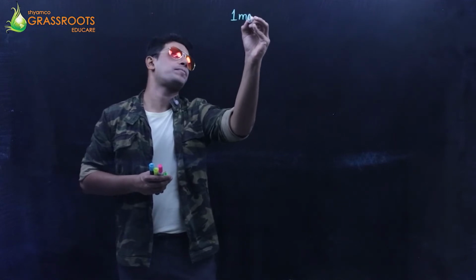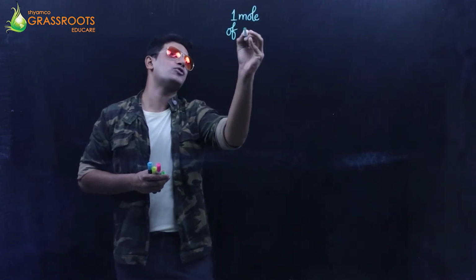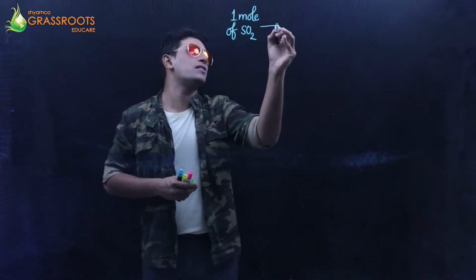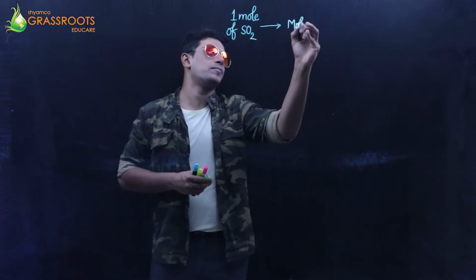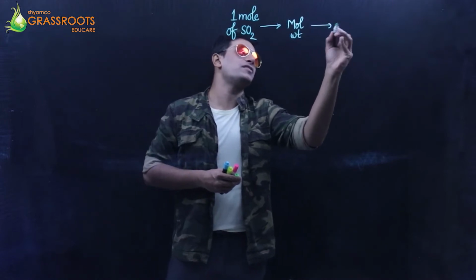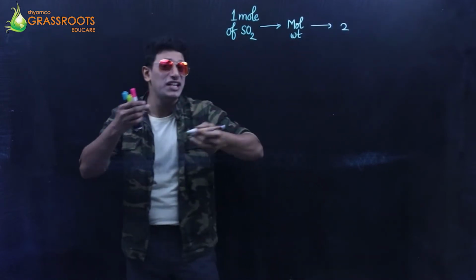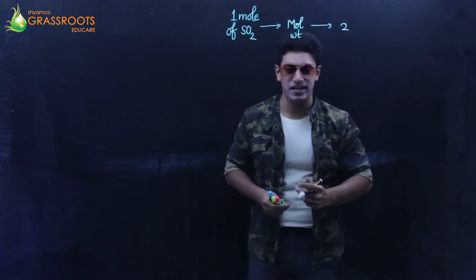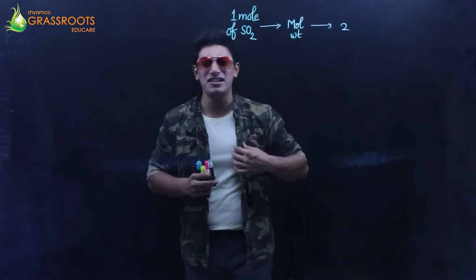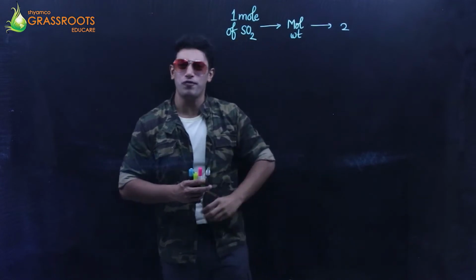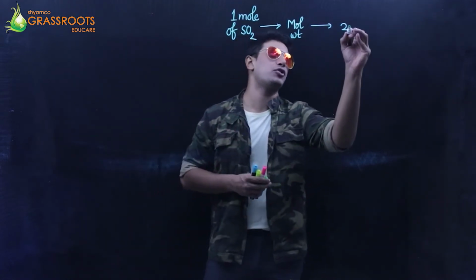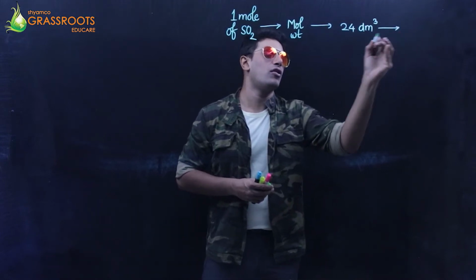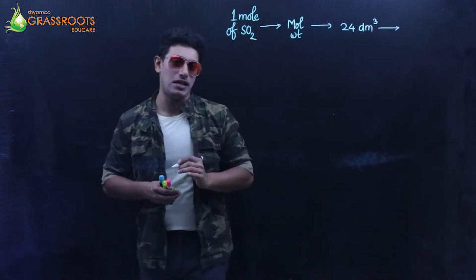1 mole of SO2 in this sum, or 1 mole of anything, occupies the molecular weight. Occupies 22.4 liters, of course. But in this question, they are ordering me that listen, it should not be 22.4, it should be 24 dm cube. So I have to listen to them. Alright, this is what is given till now.